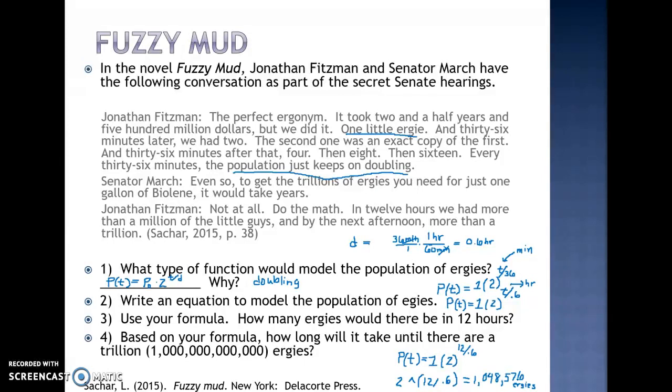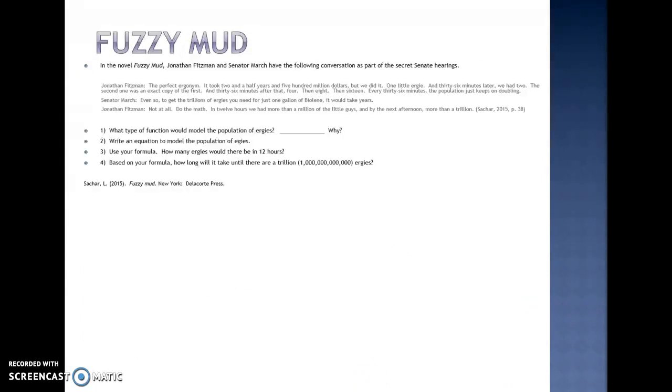So we have question 4, which is based on our formula, how long will it take until there are a trillion? Well, I need some more space to work that out, so I'm going to go to my next slide, and I have the exact same information as the previous slide, but a lot of blank space to work on this.